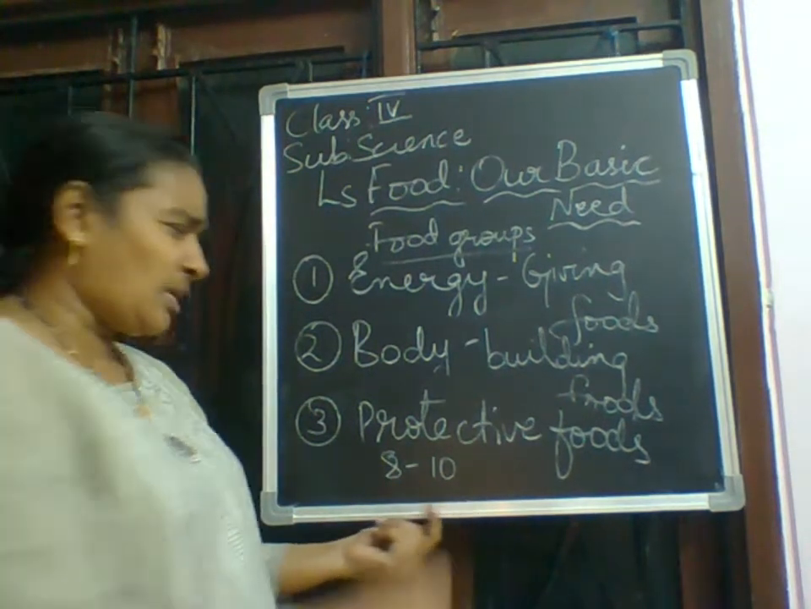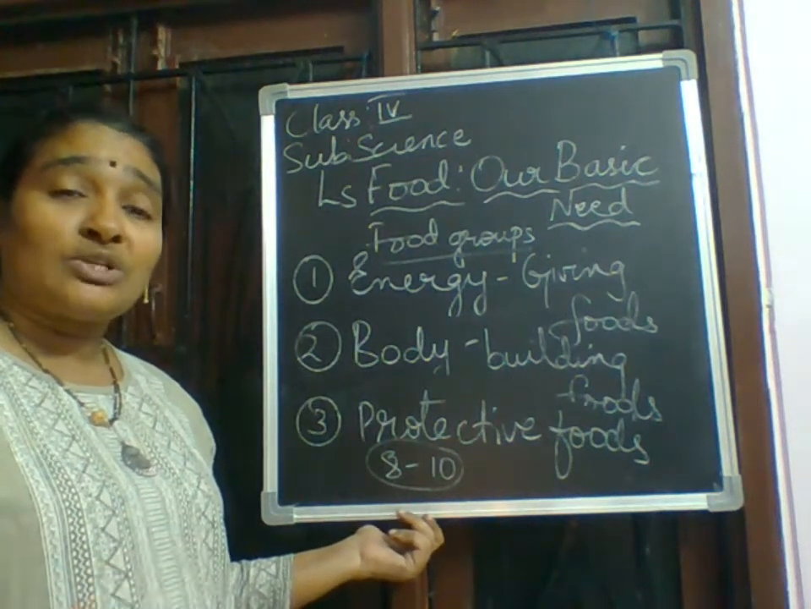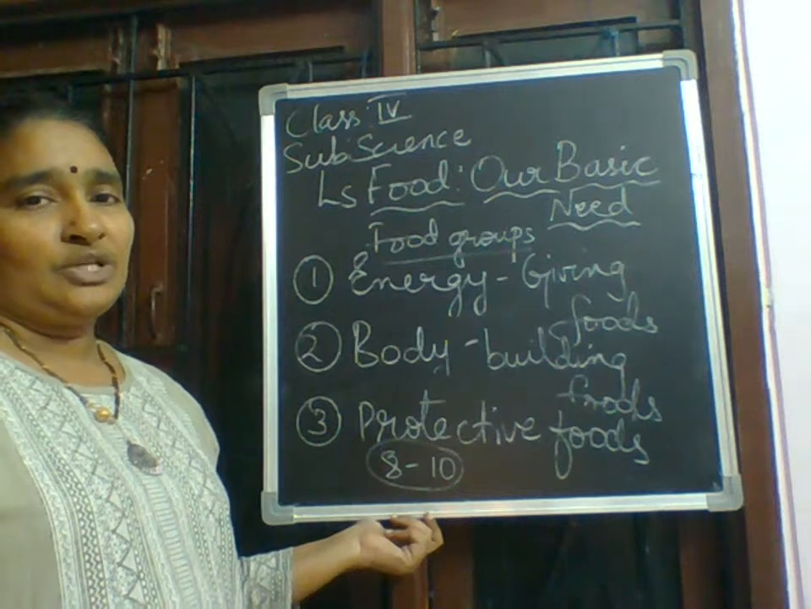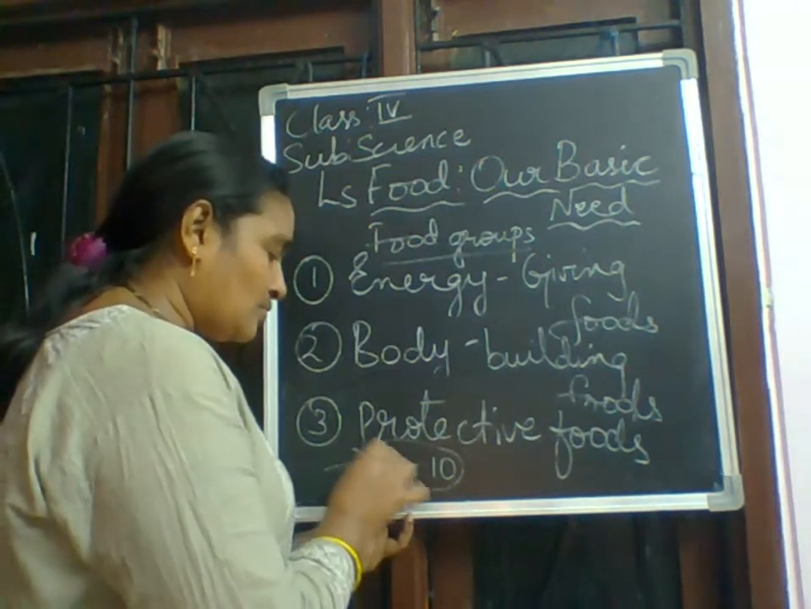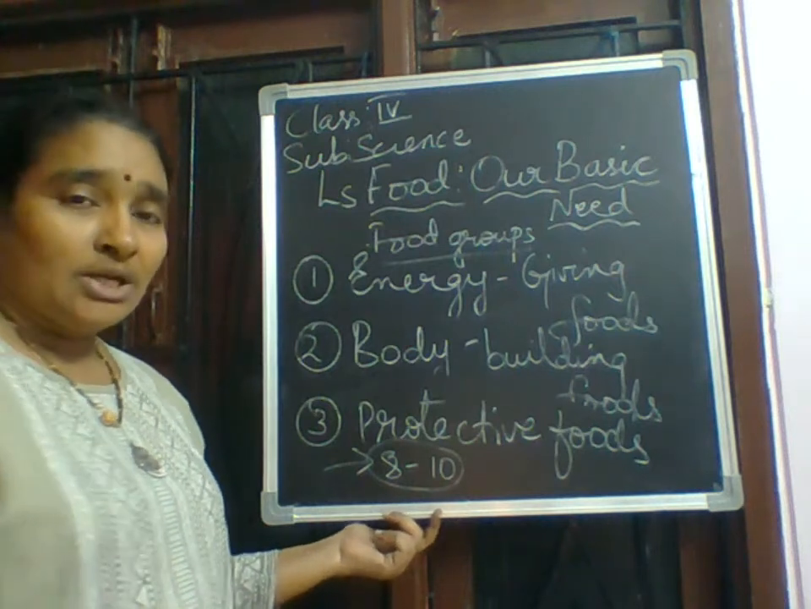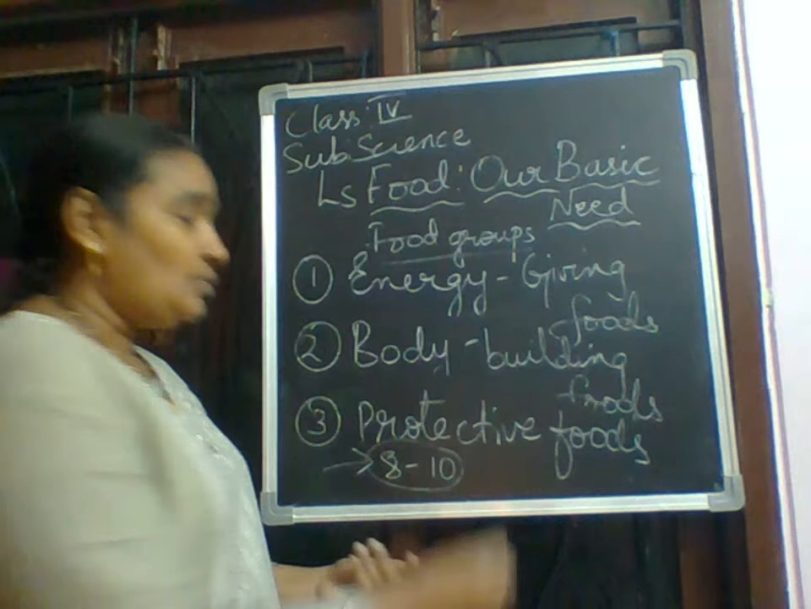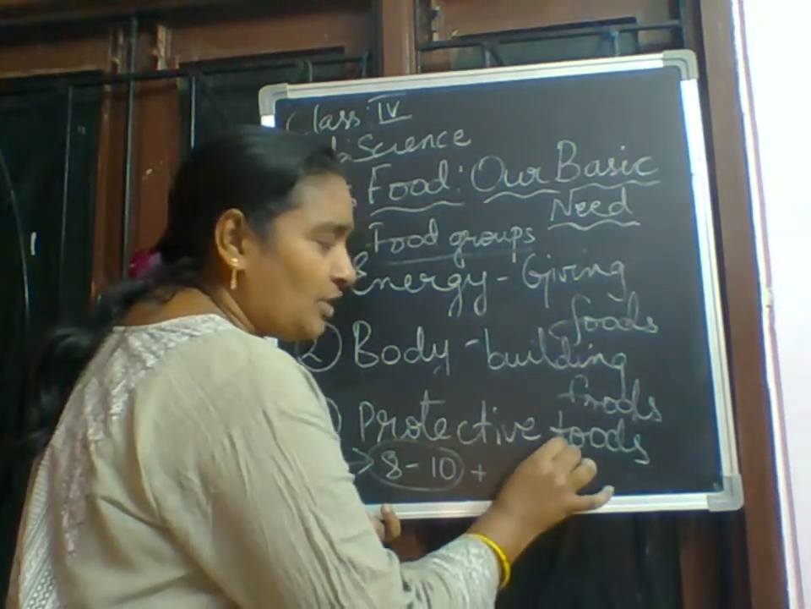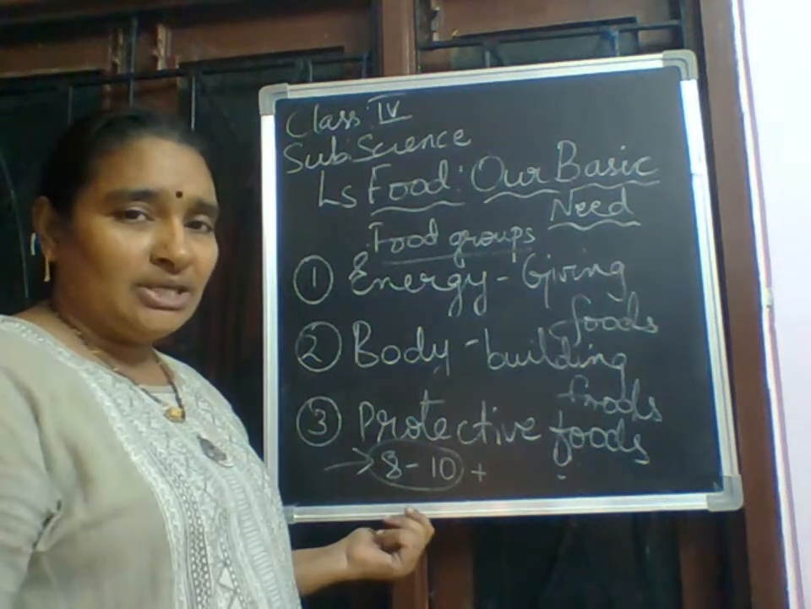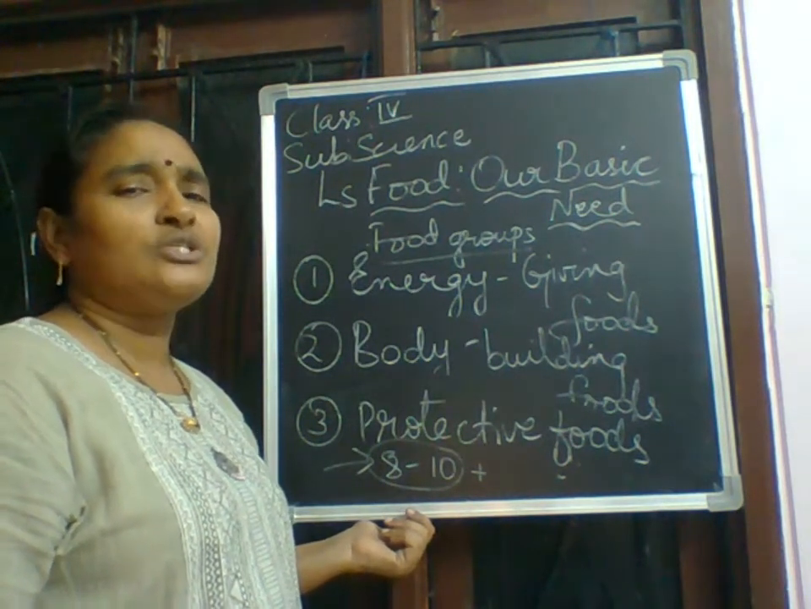Why? You may ask a question, madam. Why? Because it makes whatever food you are taking easily digested. So for that reason, we have to drink 8 to 10 glasses of water. Okay. Now again here I want to add. Along with the 8 to 10 glasses of water, you have to take a lot of leafy vegetables. Why leafy vegetables? They will make the food digest properly, whatever food you are eating.